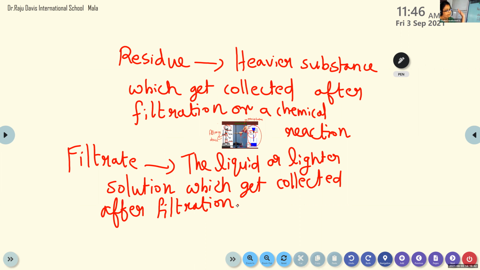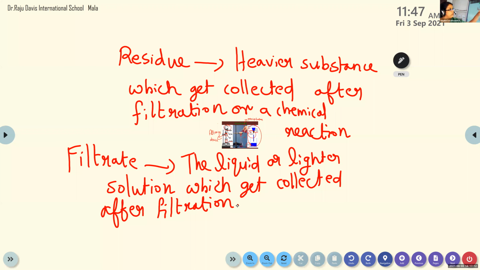Ma'am, did you give the definition of filtration? Filtration is in your printed note. Do you want to write it again? So what is filtration? Filtration is the process of separation of two different substances, solid and liquid, from a mixture.